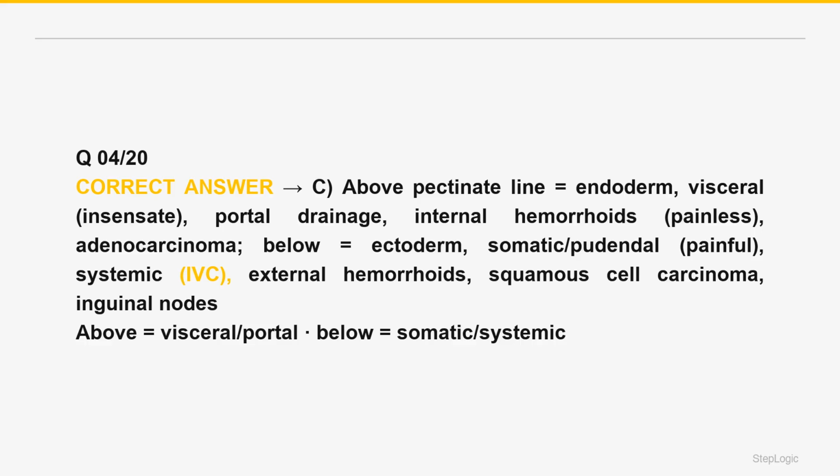This is why an anastomosis exists. Portal-systemic, internal or external hemorrhoids, and portal hypertension. The above: visceral, portal, painless internal hemorrhoid versus below: somatic, systemic, painful external hemorrhoid. The distinction is correct.